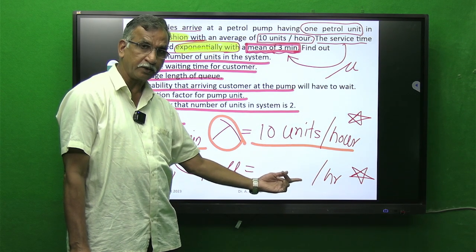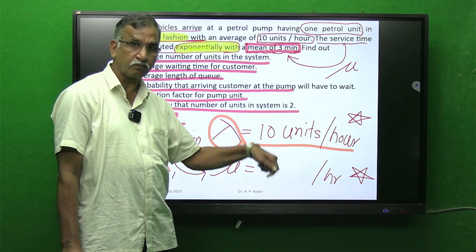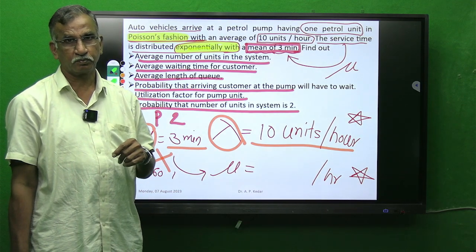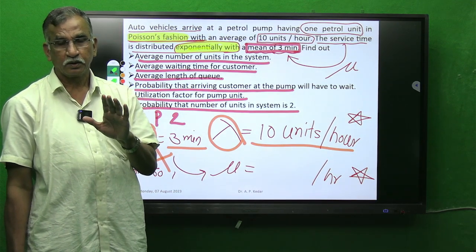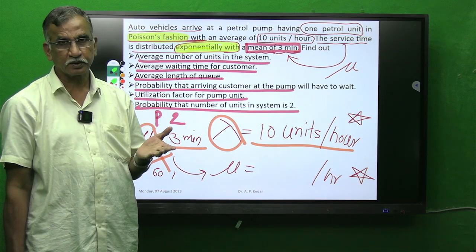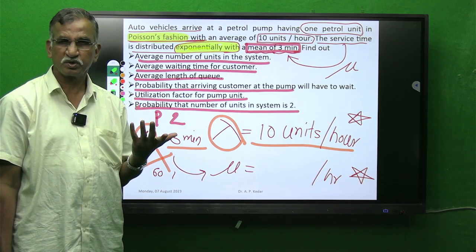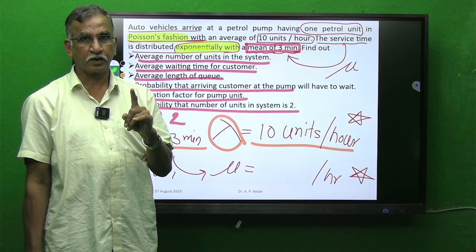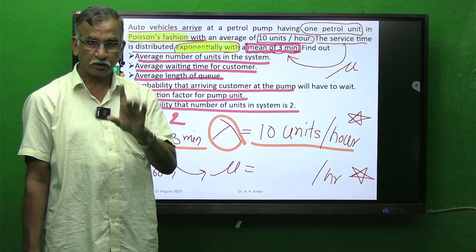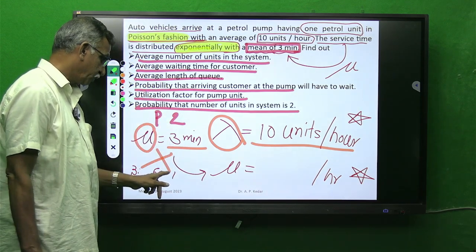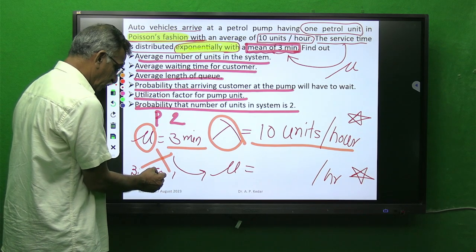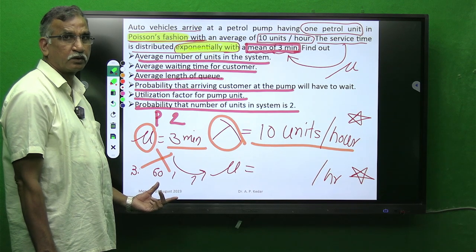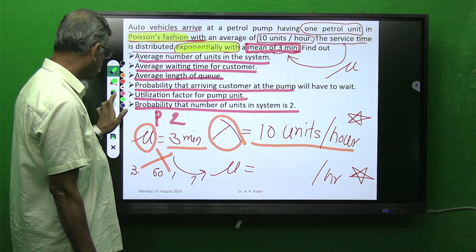Now I want to find how many vehicles are filled with fuel in 1 hour. 1 hour comprises 60 minutes. So simple mathematics. If 3 minutes are required for filling one vehicle, then how many vehicles are filled in 60? So what is your answer?